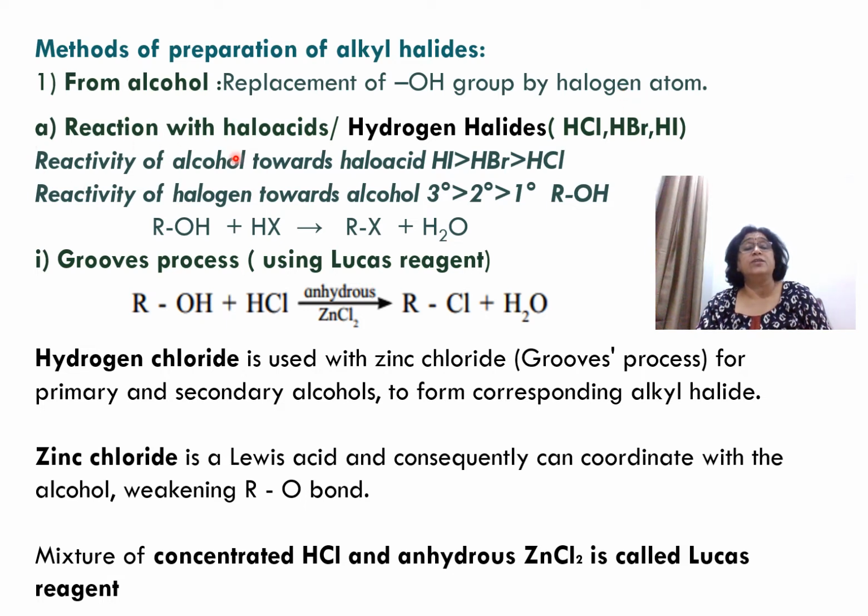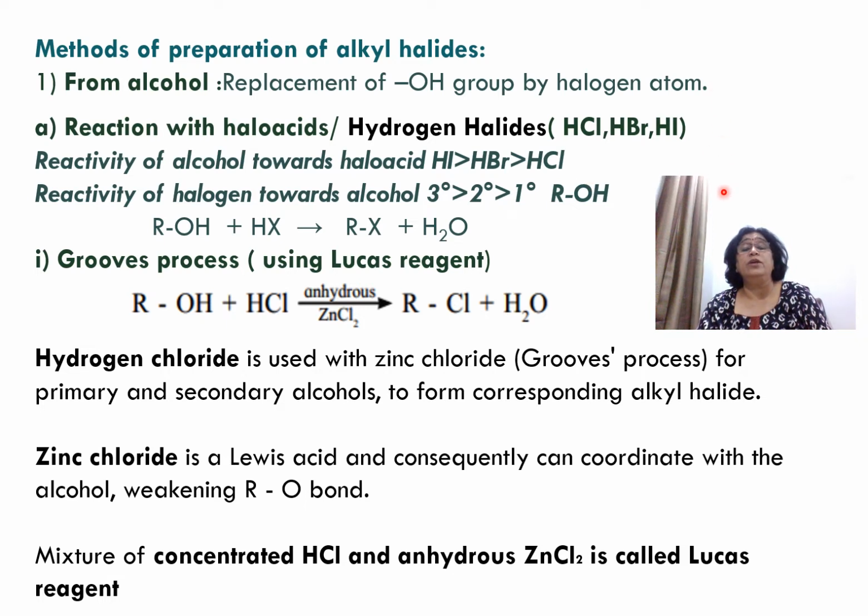First we will do the reaction with haloacids. Haloacids are nothing else but hydrogen halides: HCl, HBr and HI. Now what will be the reactivity of these alcohols towards haloacids? HI reactivity is greater than HBr, than HCl. Reason being, the bond length of HI is more, so the bond dissociation energy is less and it is reactive. While in HBr, the bond length is less as compared to HI and the reactivity is also less. HCl, the bond length is still less and therefore the reactivity is still less.